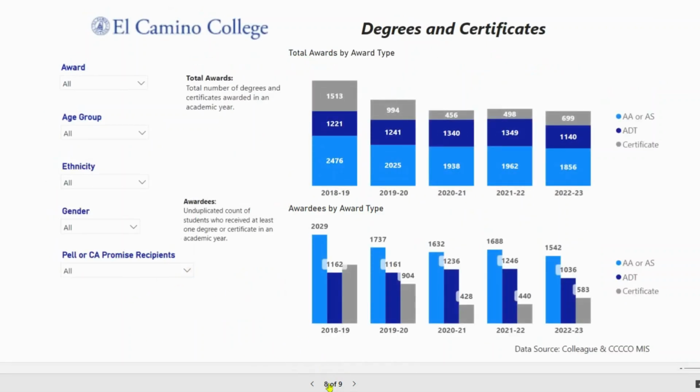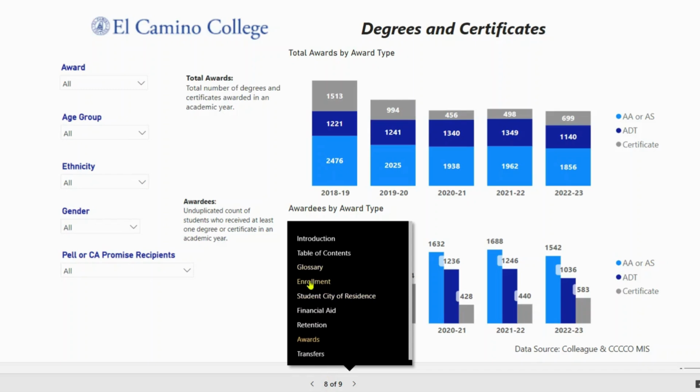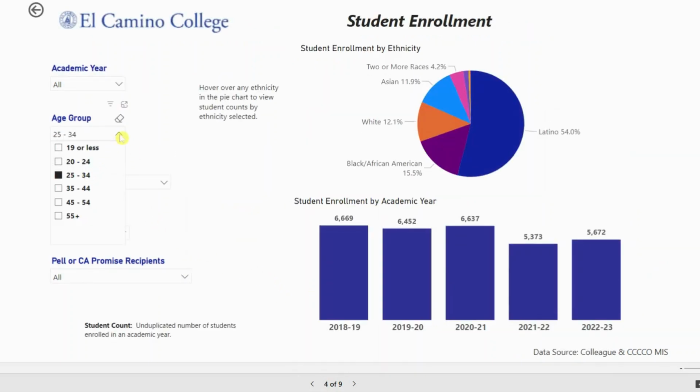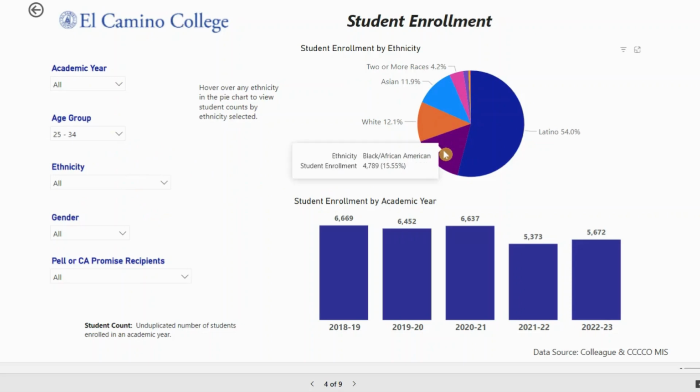For example, let's look at the filters in the Student Enrollment tab. The filter selected is the age group 25 to 34. If you hover over the Black African American ethnicity in the pie chart, you will get that